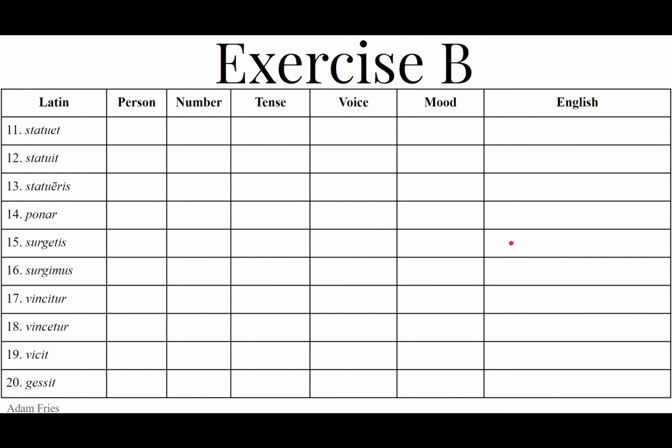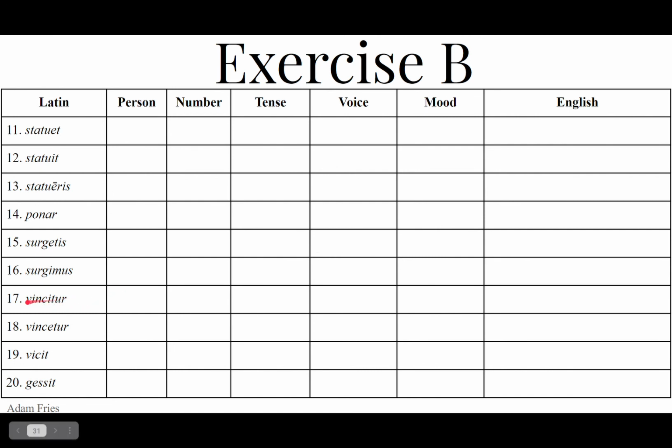Ye will stand up. Y'all will rise. 16. Surgimus, surgimus has the present stem surg plus the i. So it's the first plural present active indicative. We are standing up. We are rising. We do rise.